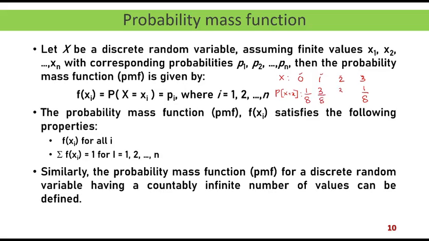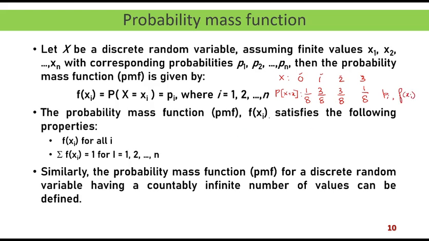And there were 3 cases where x takes the value 2. So these are the values: 1 by 8, 3 by 8, 3 by 8, and 1 by 8. So these are the probability values. These are written as pi, or in a particular case you may also write them as f of xi. That is the required probabilities.